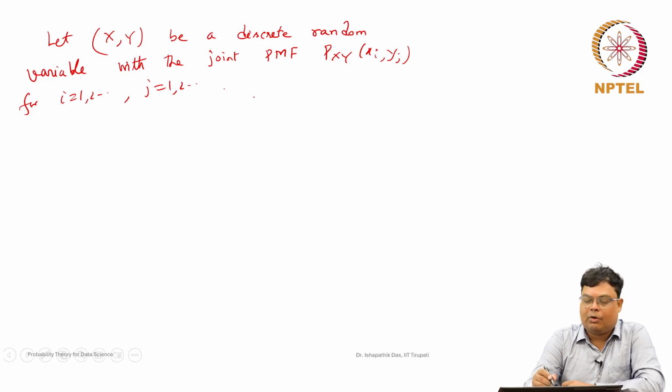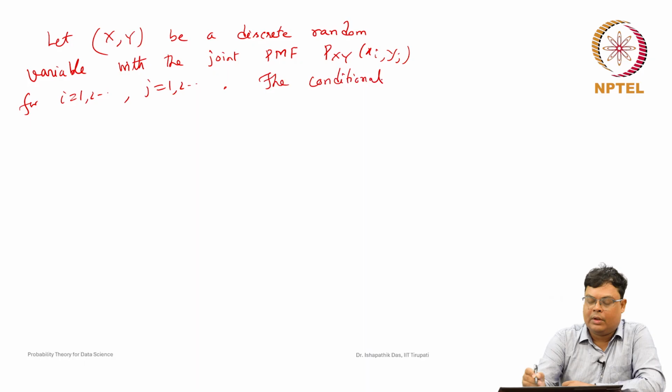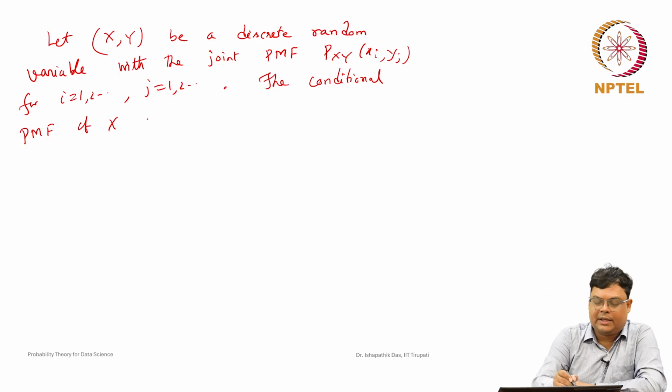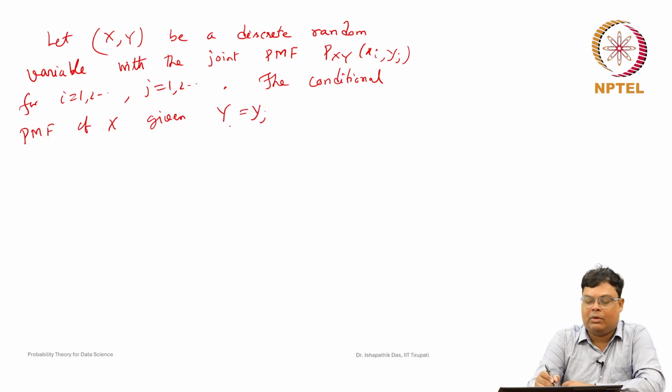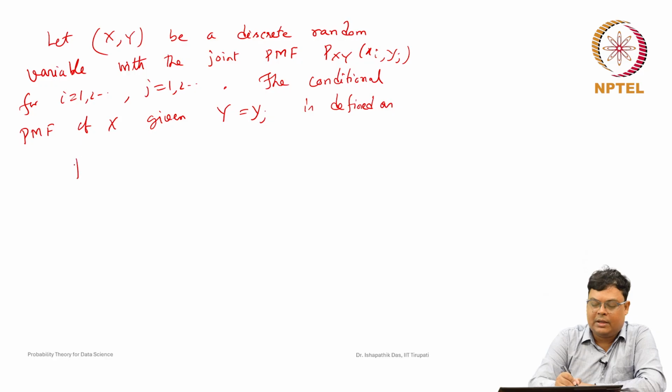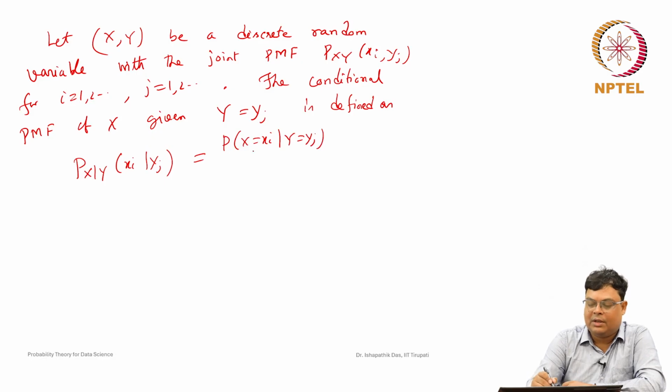Then the conditional probability mass function of X given Y taking some value yj, where yj is fixed, that is, given that Y is observed as yj, is defined as follows. The probability that X is equal to xi given Y is equal to yj is the conditional probability mass function we are finding. Here yj is fixed and we are taking different values xi that X can take.